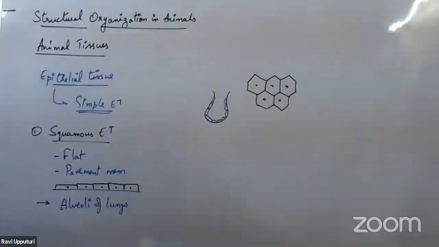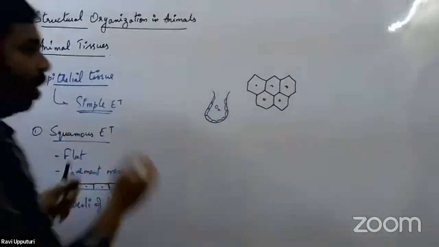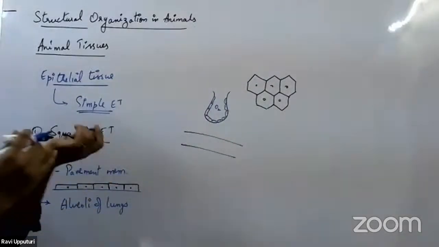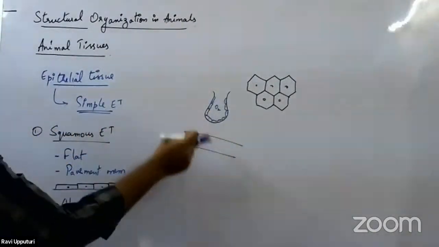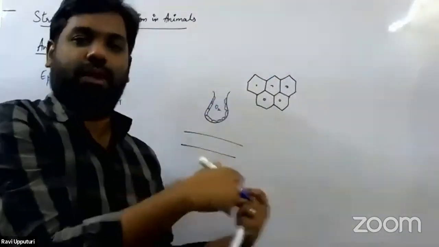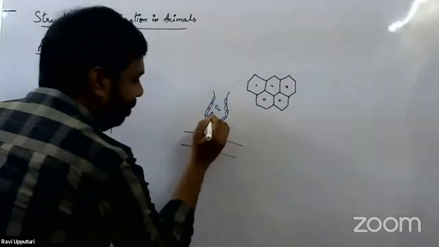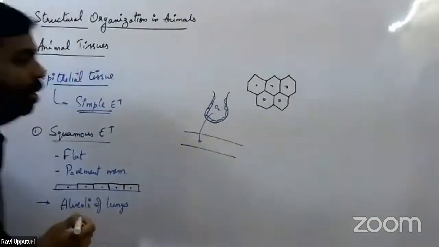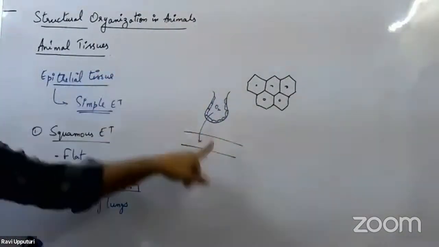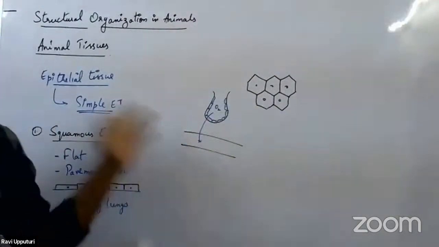So what exactly happens once oxygen enters into the alveoli? This oxygen is exchanged between the alveoli and the blood. We know how this exchange happens, through the process of diffusion based on concentration gradient. The oxygen that is present here will be diffused through this. So there is exchange of oxygen happening between the alveoli and the blood vessel. So this is one place where we would have simple squamous epithelial tissue.